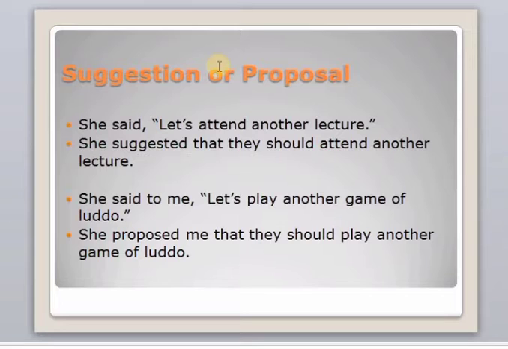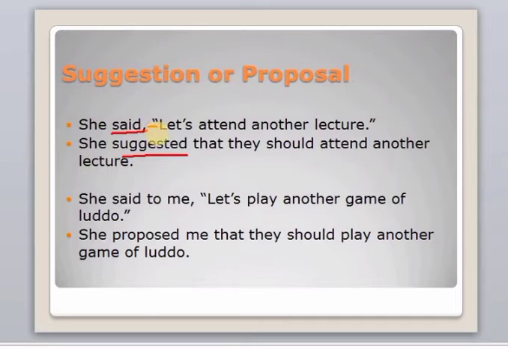Let's see some examples. So examples of suggestion or proposal. Now we have the first example here. He said, let's attend another lecture. So this is a kind of suggestion. So then we're going to change the word said to suggested.